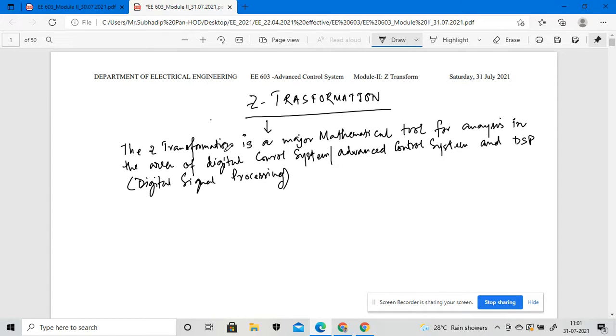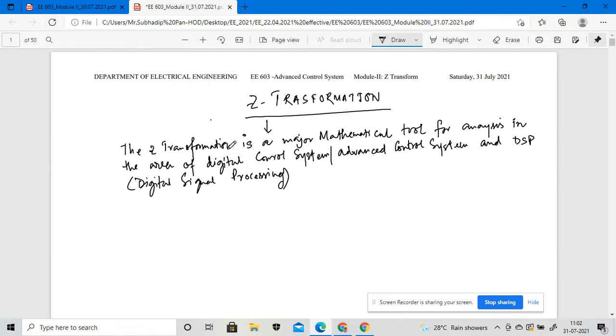So the Z transformation is nothing but a major mathematical tool for analyzing in the area of digital control systems, or we can say advanced control systems, because in a digital control system we are using a digital computer, right? The digital computer only identifies sequential data, that is 0 and 1. That is why we have to implement the Z transformation, and it is also used in the area of digital signal processing, the DSP.